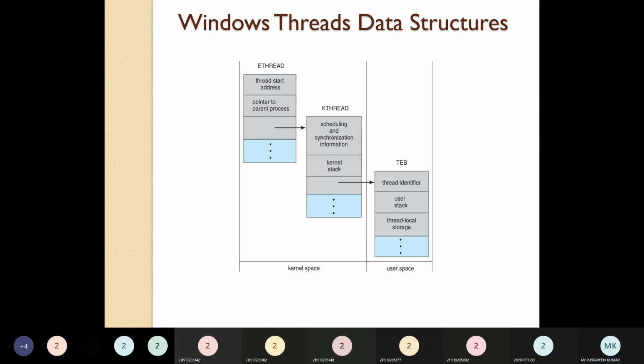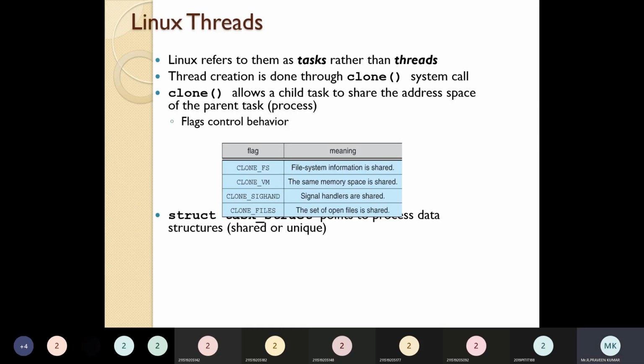So next we can go to the Linux threads. So what is the Linux thread? Linux refers to them as tasks, and creation is done through the clone system call. These are some things which are supported by Linux, such as clone FS and clone VM. Not only clone is present in that. So this is some advantage, that means some extra features that we have in Linux.